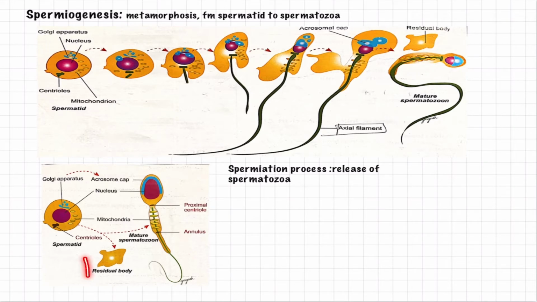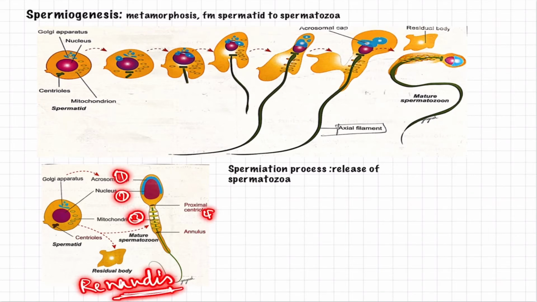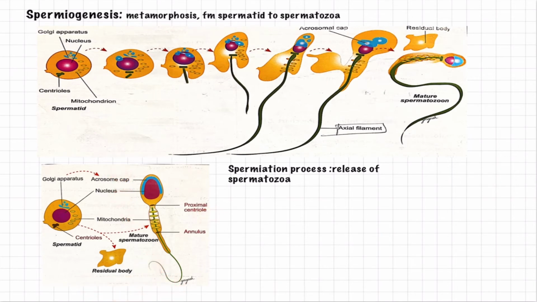We also have to know one more thing: the cytoplasm is shed as a residual body, known as Reynaud's residual body. All these five are the changes occurring during spermiogenesis, the metamorphosis of spermatids to spermatozoon.